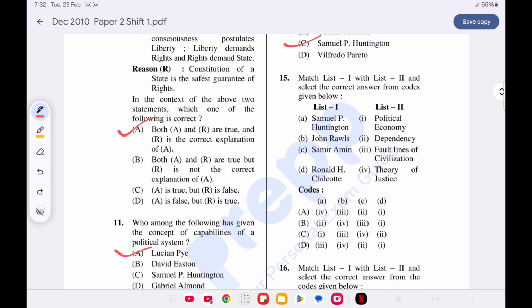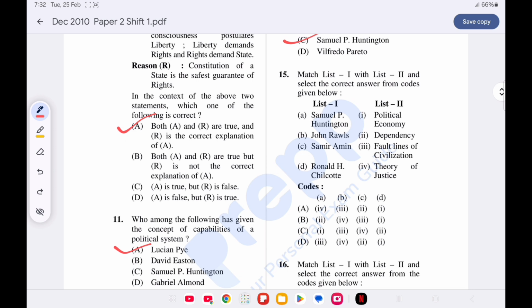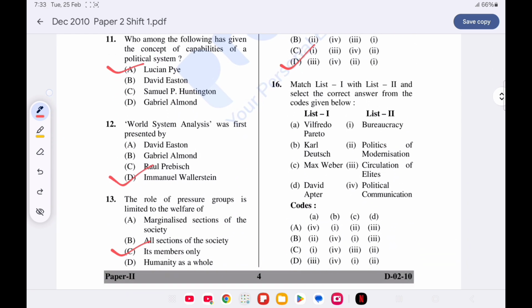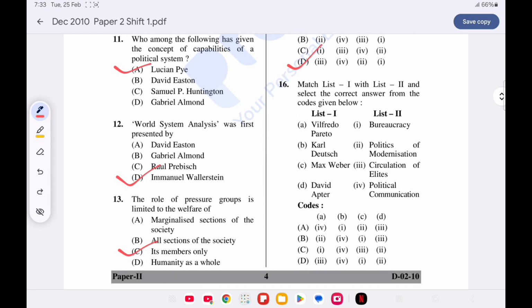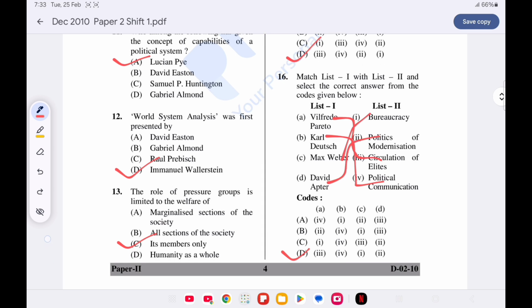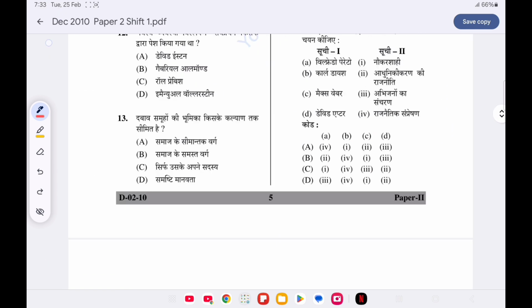Question number 15. Match list 1 with list 2. Option D is correct: Samuel P. Huntington, Clash of Civilizations; John Rawls, Theory of Justice; Samir Amin, Dependency; and Ronald H. Chilcote, Political Economy. Question number 16. Match the following list 1 with list 2. Option D is correct: Vilfredo Pareto, Circulation of Elites; Karl Deutsch, Political Communication; Max Weber, Bureaucracy; and David Apter, Politics of Modernization.